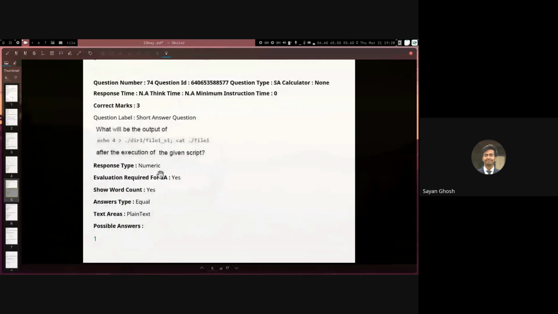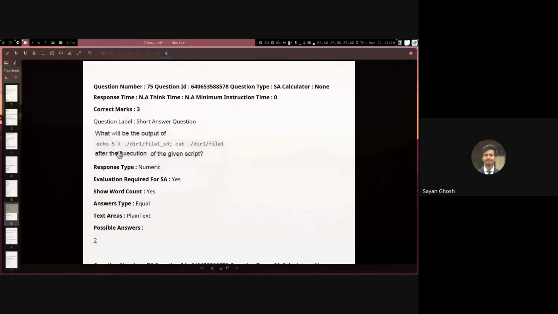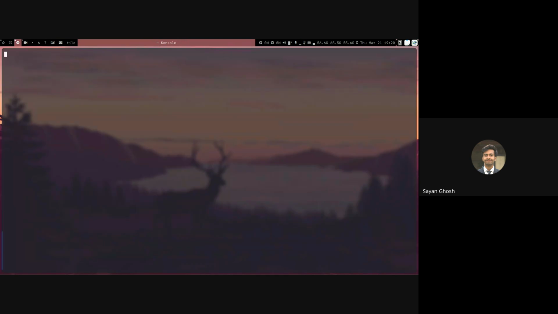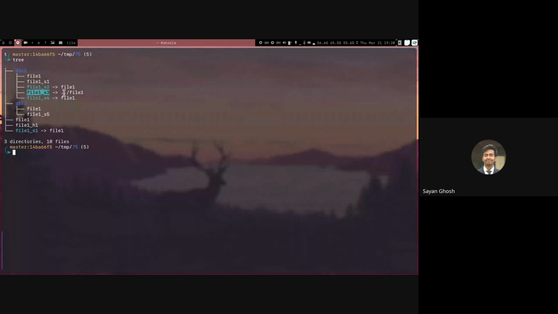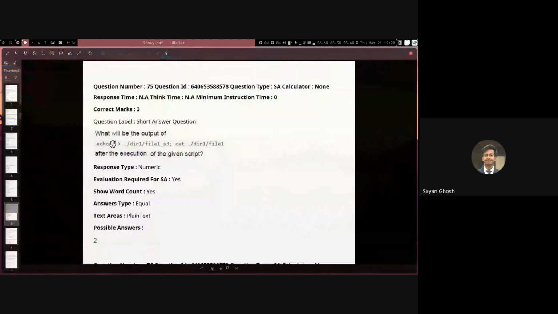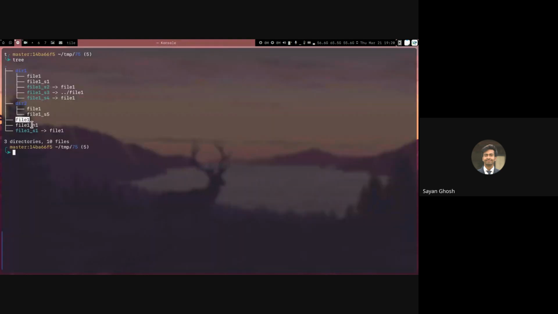Okay, and then we have this next question where we are echoing 5 into dir1/file1_f3. So now this is a sibling that exists. So file1_f3 exists, and it is pointing to the parent directory's file1. So it's pointing to this file1. So when I'm echoing 5 into that, then this parent directory's file1 gets changed.